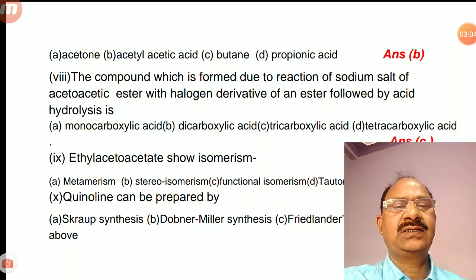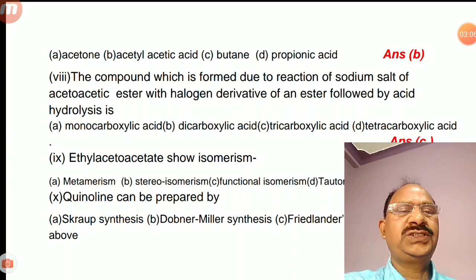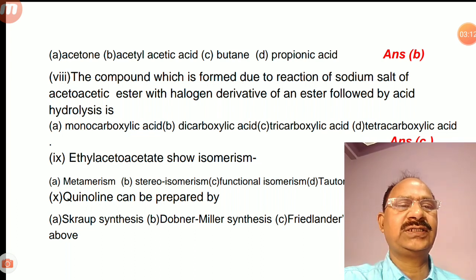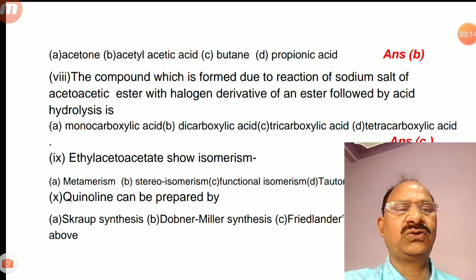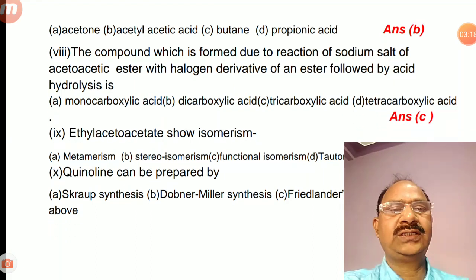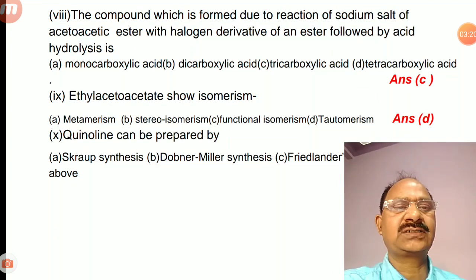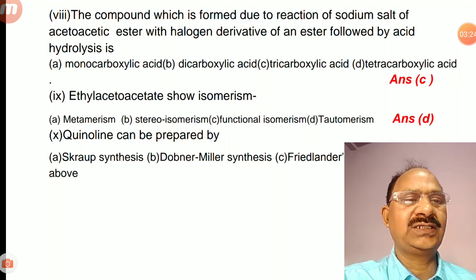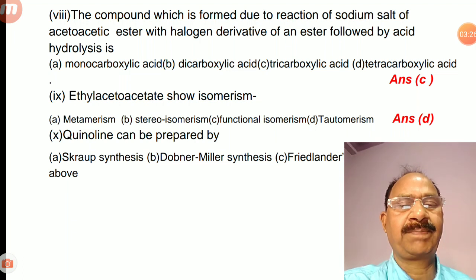Seventh question is, the compound which is formed due to reaction of sodium salt of acetoacetic ester with halogen derivatives of an ester followed by acid hydrolysis is. First is monocarboxylic acid, second is dicarboxylic acid, third is tricarboxylic acids and fourth is tetracarboxylic acids. The correct answer is C.